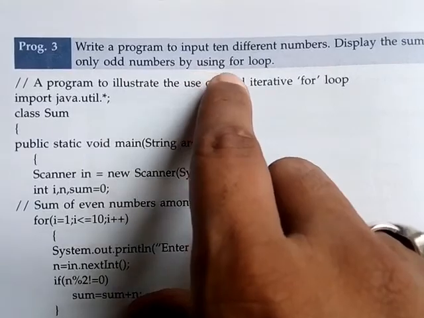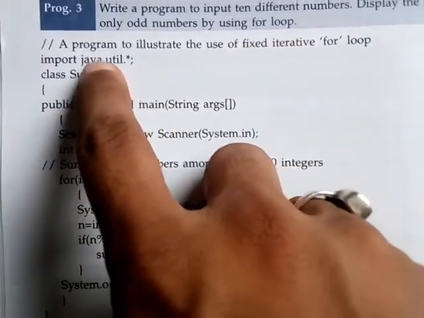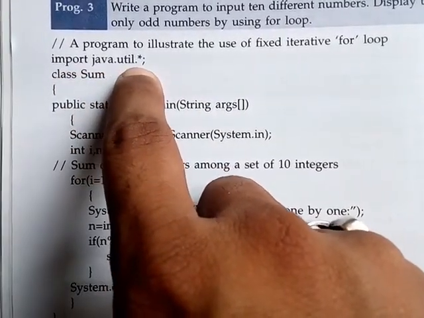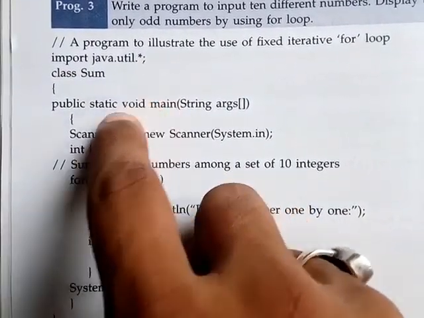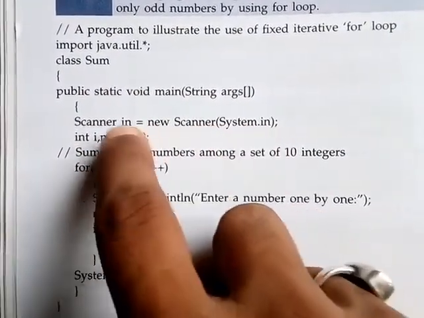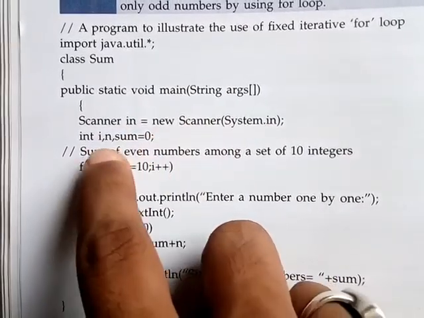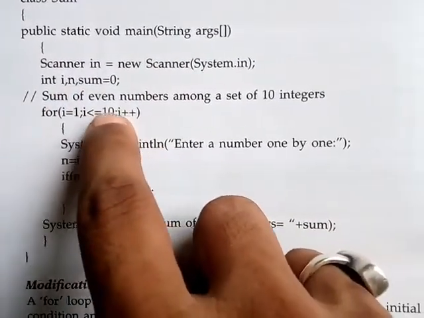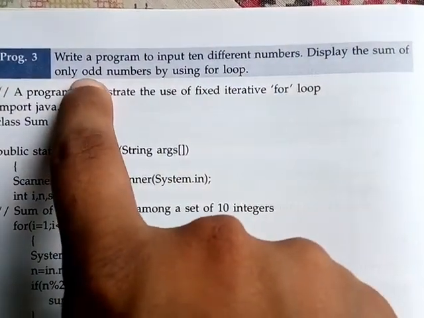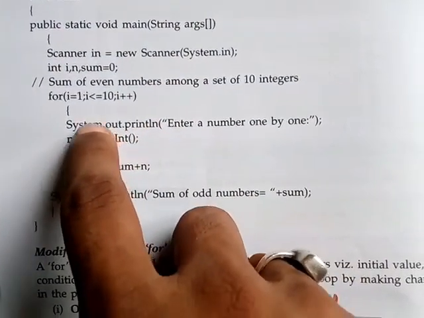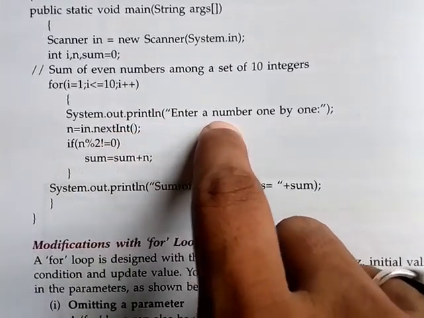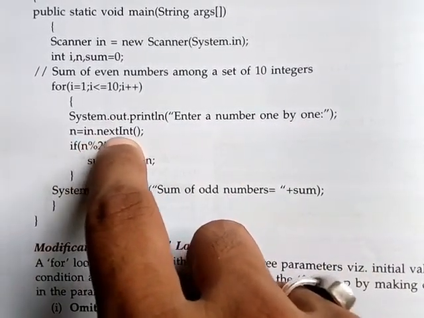So how to do it? See, a program to illustrate the use of the fixed iterative for loop. import java.util.*; the util package, that means the Scanner class. class Sum, public static void main. Scanner in = new Scanner(System.in). Sir, why these statements? For the user input. int i, n, sum = 0, the sum of the numbers among the set of numbers. Though in this program it says only the odd numbers, display the sum of odd numbers. Okay, whatever. for i = 1, i <= 10, i++, System.out.println("Enter a number") one by one, n = in.nextInt().